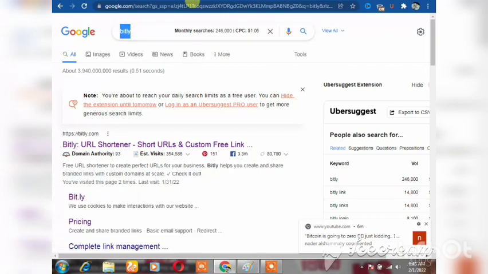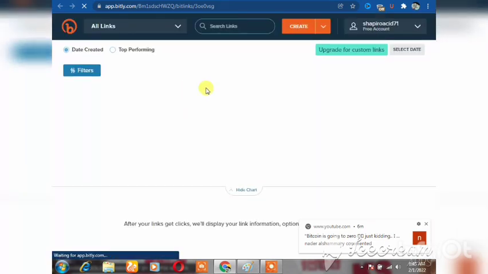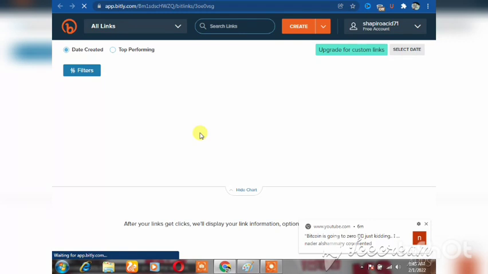Okay, so guys, when you're here, click on bit.ly. Let me wait for it to load. When you click on bit.ly, this is how it will come, because I already have accounts here, so yours will not be like this. Just click on the link here and try to create an account here, and it will take you to this place, as you can see on the screen here.